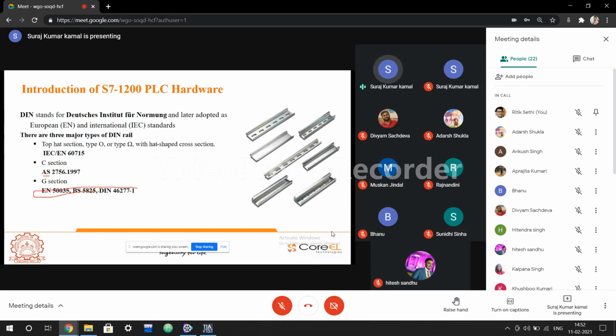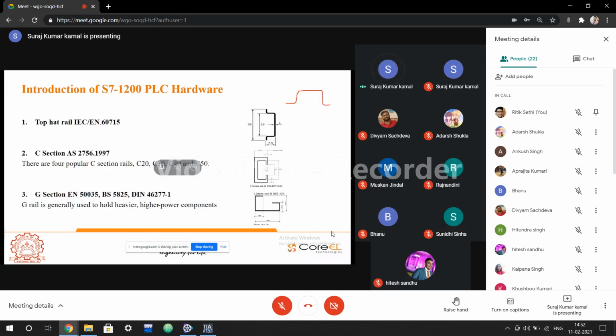We have to follow these standards. We have to choose the DIN rails within these standards. The most commonly used DIN rails are top hat and G section.